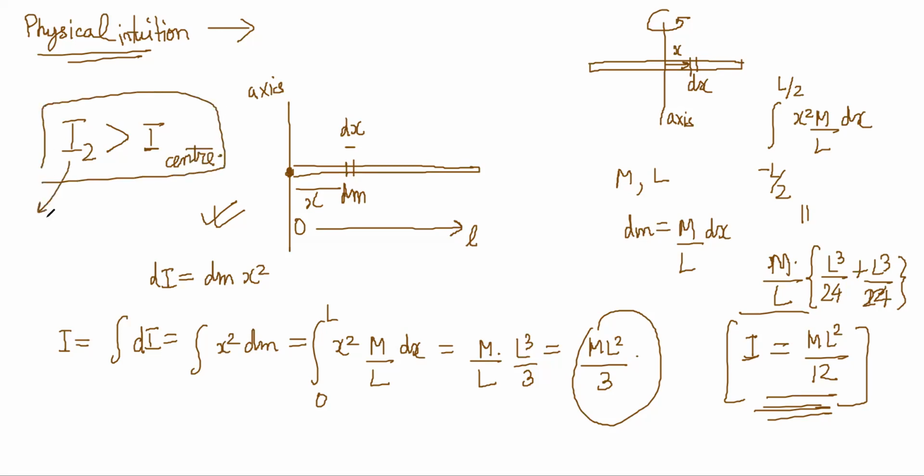So for the same torque, alpha is smaller here and alpha is larger here. You will notice that if you try to spin about the end point, it will not spin so much. But from the center, it will spin much more.